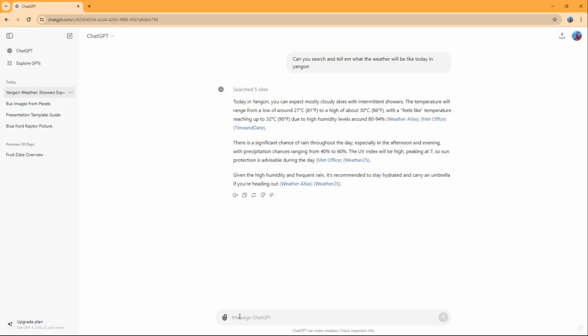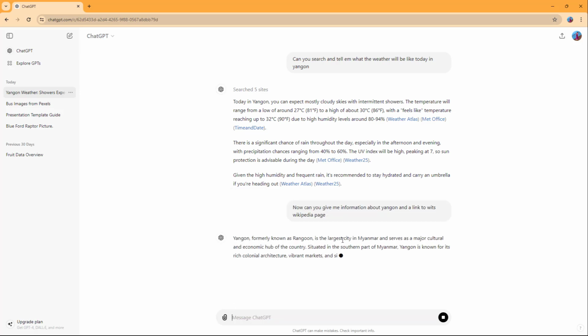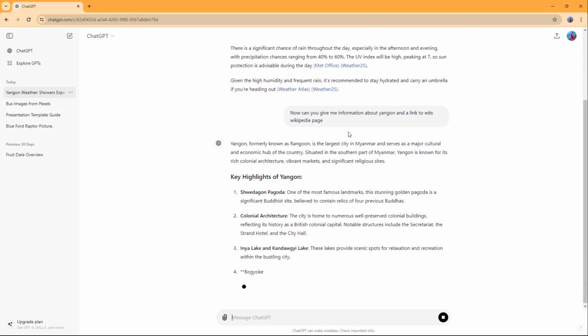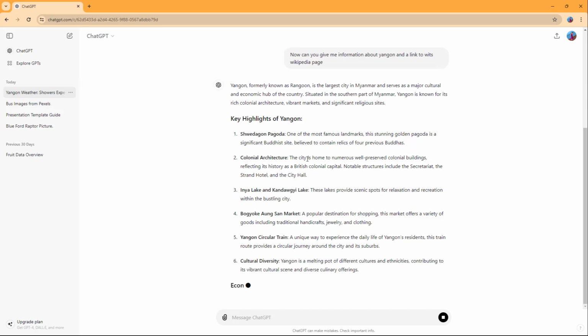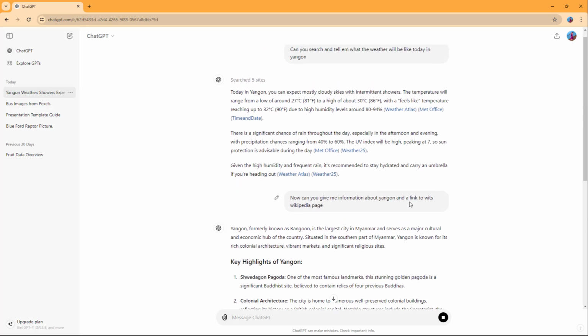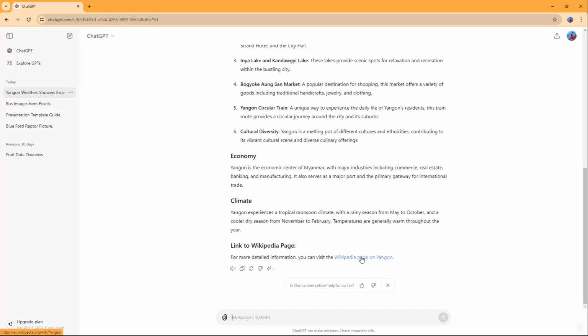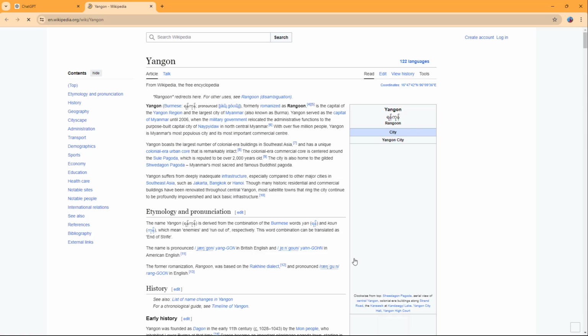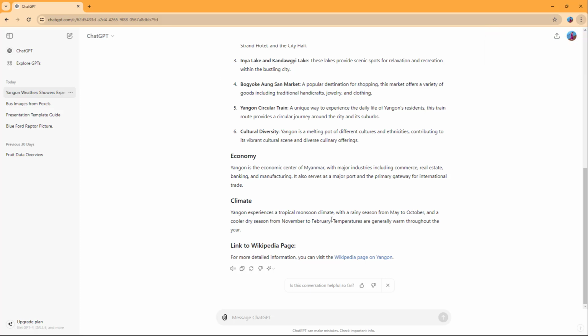So let's say now I want to ask something else. Can you give me information about Yangon and a link to its Wikipedia page, just like this. Now it searches for information, and it gives me the information regarding Yangon and then a link to it. Now you can see that this is what you have, and it says for more detail you can visit the Wikipedia page on Yangon. As I click on it, you can see that I have access to the Yangon page right here.